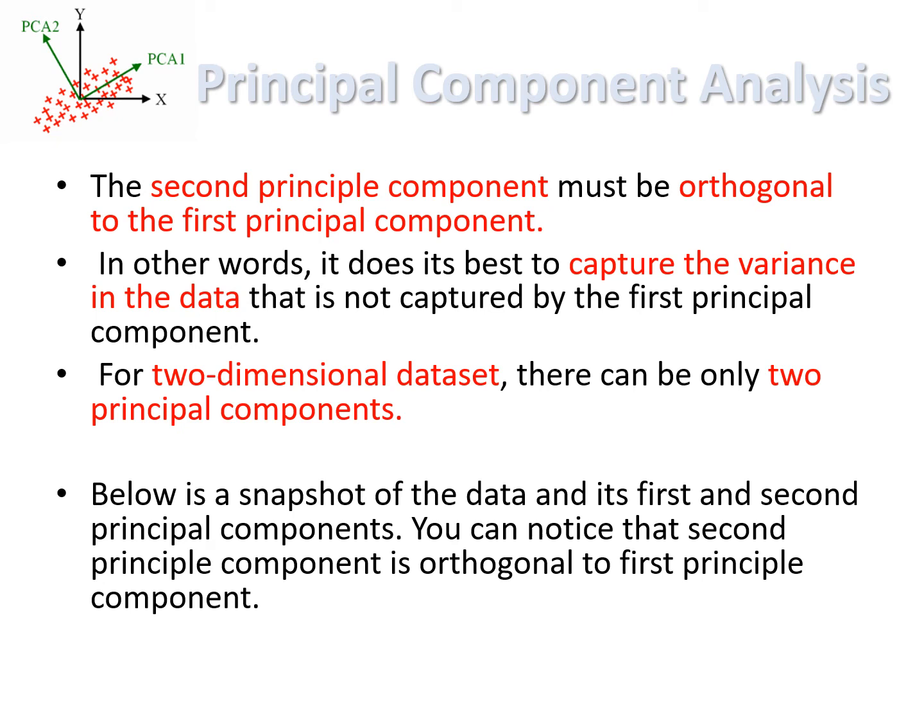For a two-dimensional data set, there can be only two principal components. So for a two-dimensional data set, we have only two principal components. The next figure is a snapshot of the data and its first and second principal components. You can notice that the second principal component is orthogonal to the first principal component.